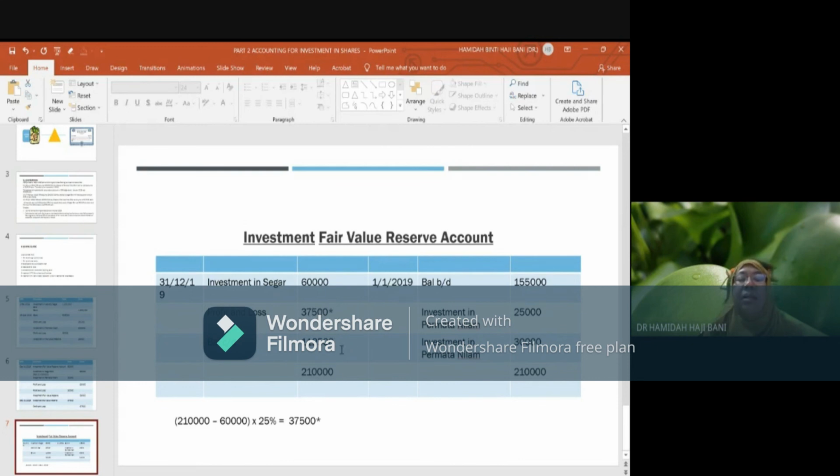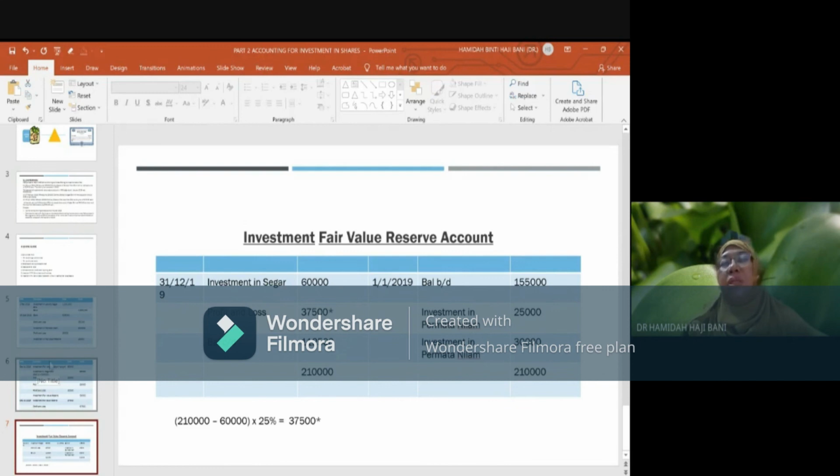The remaining balance of the investment fair value reserve will be brought down to the subsequent year. So at the beginning of January 2020, the investment fair value reserve account has a balance of 112,500 ringgit, at the beginning of 1st January 2020. So that is how you record it in the account when you deal with investment in shares.